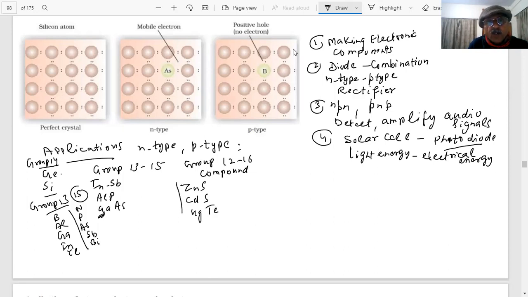Tell me, which group do these belong to? Zinc, cadmium, mercury, in the transition elements. You have studied the transition elements. This is group 12. And which is group 16? Oxygen, sulfur, selenium, tellurium, polonium. Each word is important. This is how we learn things. If we don't know what group 16 is, what are we learning? That is the trouble. So each and every word will be helpful to us.